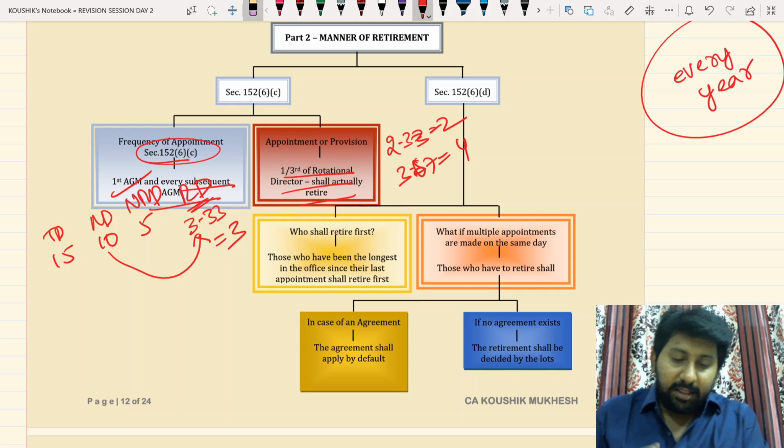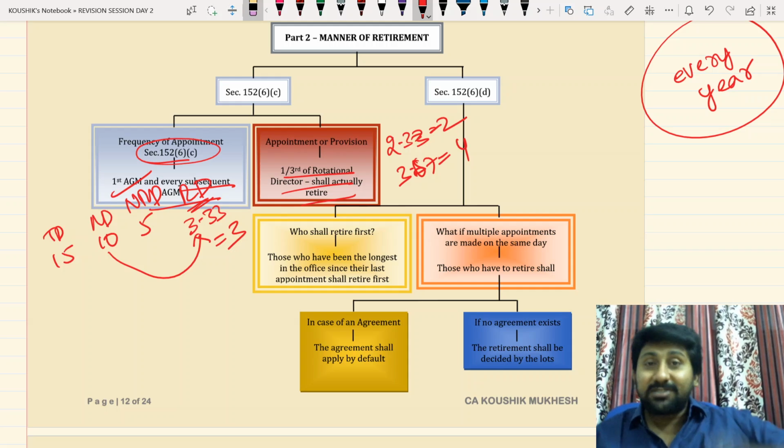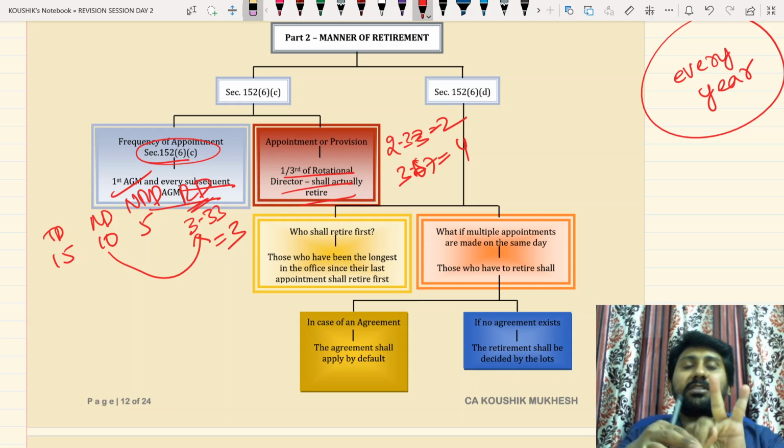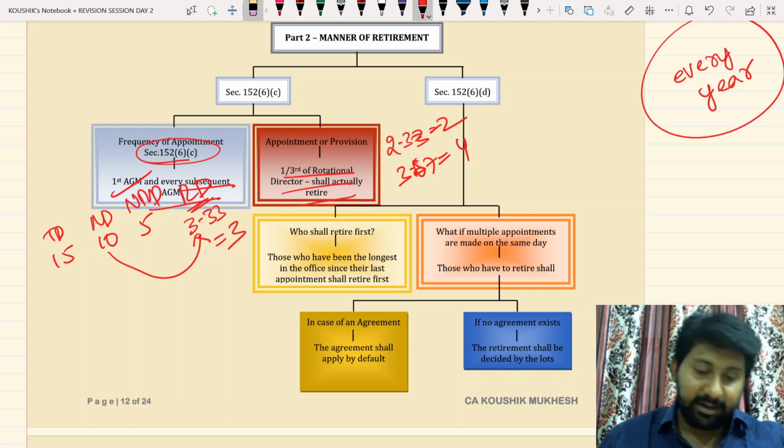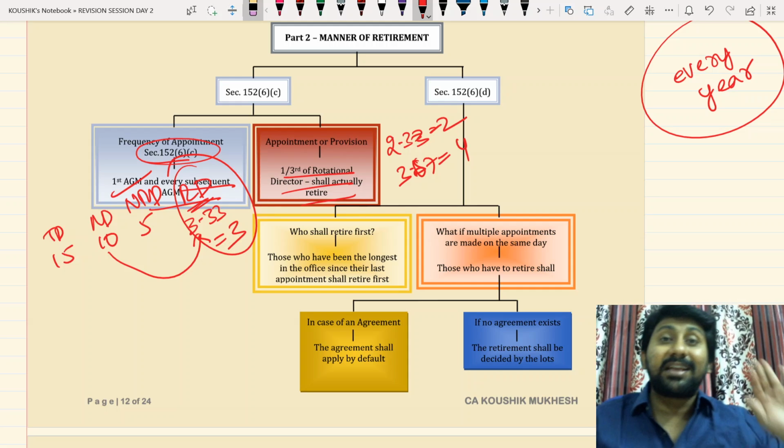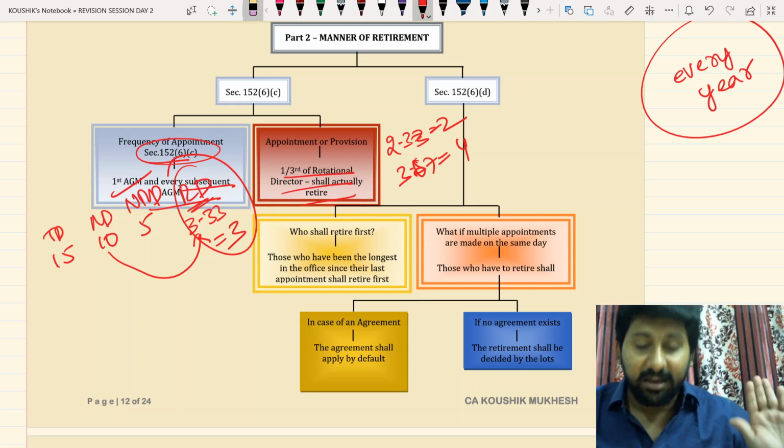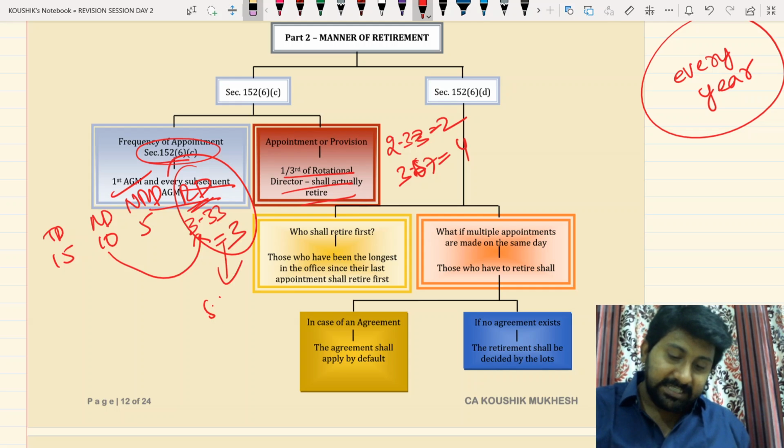So that means the total directors are not just 2 now, they are 4. Total directors, rotational directors, non-rotational directors, retiring directors. Which director? Retiring director. These directors are called retiring directors. For them, section 160 does not apply.